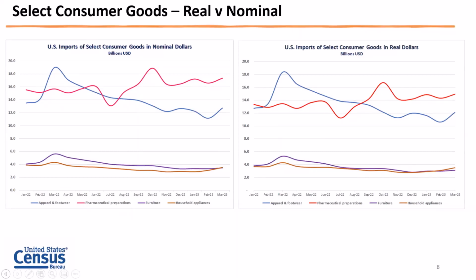And for the most part, it tracks the top category for consumer goods. But if you look closely, pretty much every single line is in line, and this is nominal, this is real, follows the same path, the same trend. But pharmaceutical preparations is slightly higher in nominal versus real, which tells me that the impact of price is there for pharmaceutical preparations.